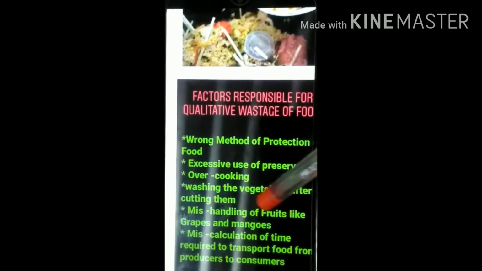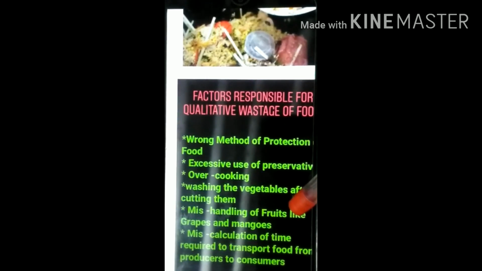Then what, mishandling of fruits like grapes. If we mishandle fruits like grapes, we just throw them, we give it to our siblings by throwing it, so that the fruits get damaged.